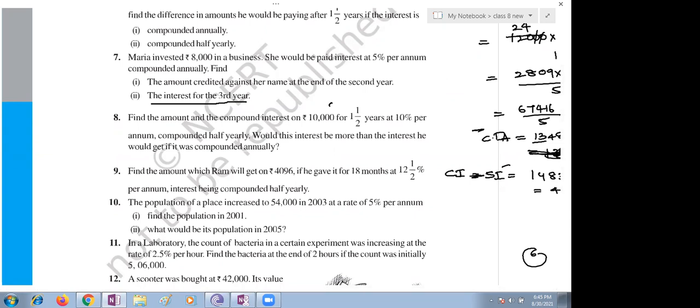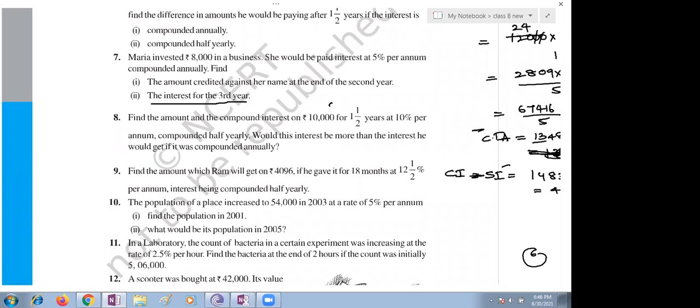Ma'am, first we have to take the compound interest for 2 years. Then we have to take the third year's interest on the second year's amount. Here you need to take it as simple interest. Why? Because we can directly do simple interest for the third year. Very good, Jashmita. Why do we need to find only simple interest? Because we need to take the principal of the second year and find the interest only for the third year. Very good.